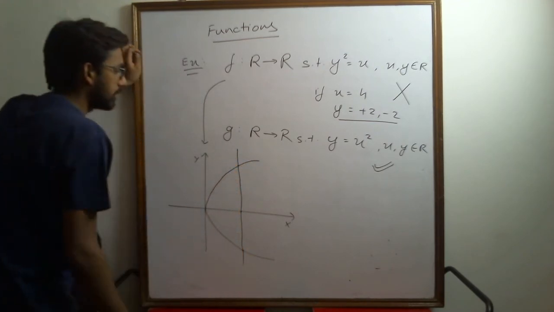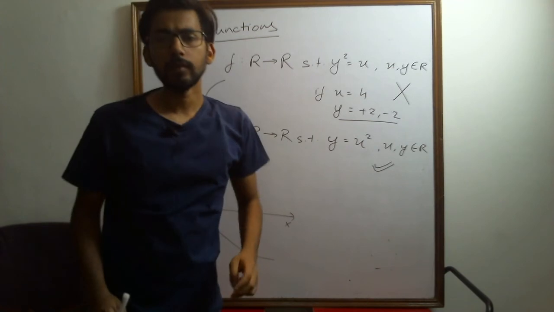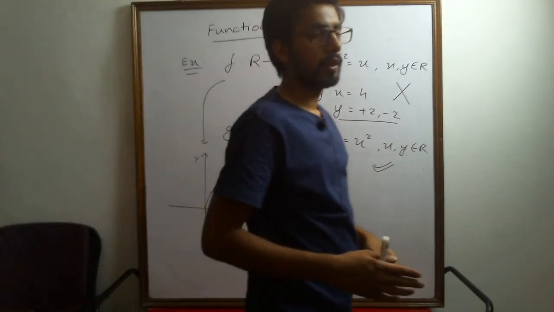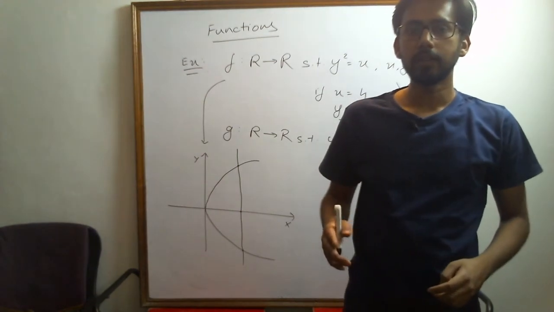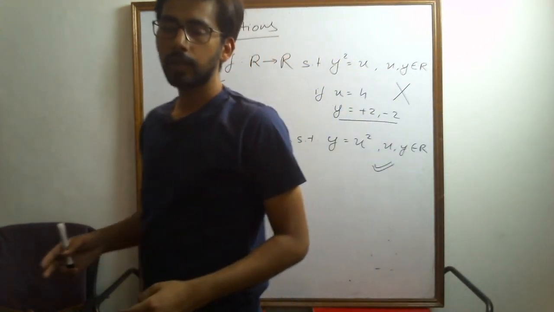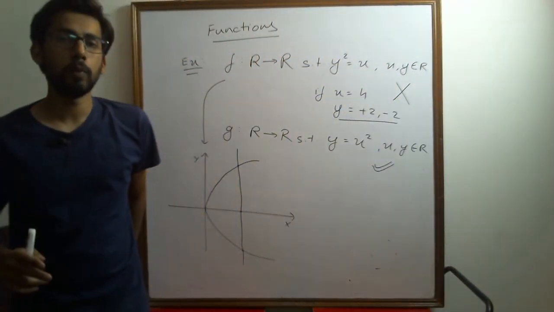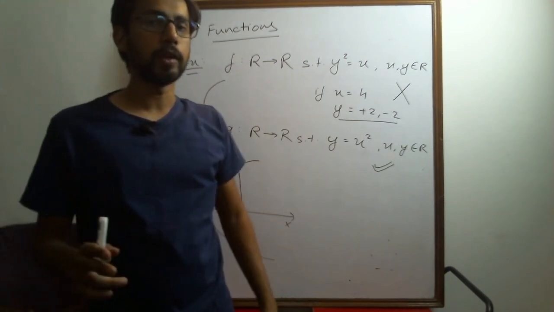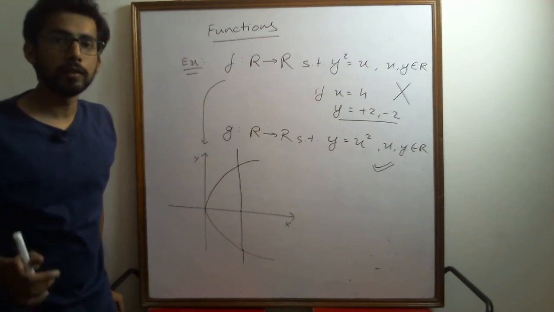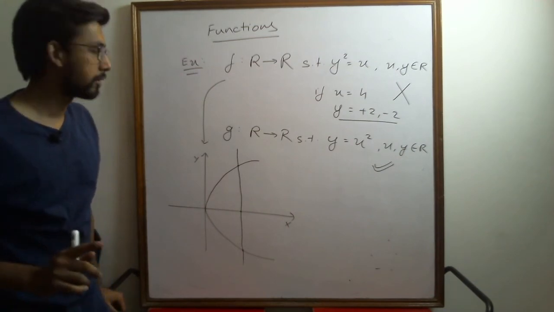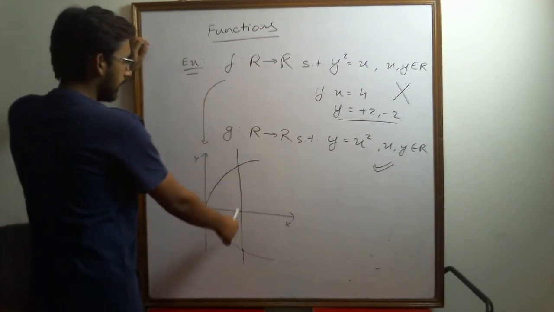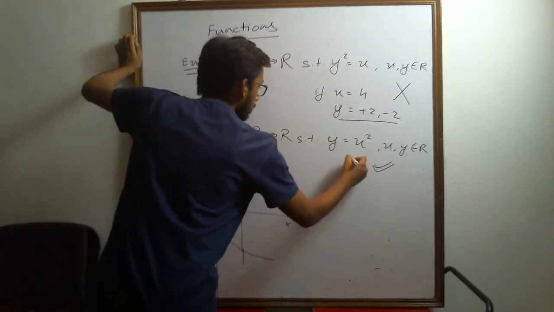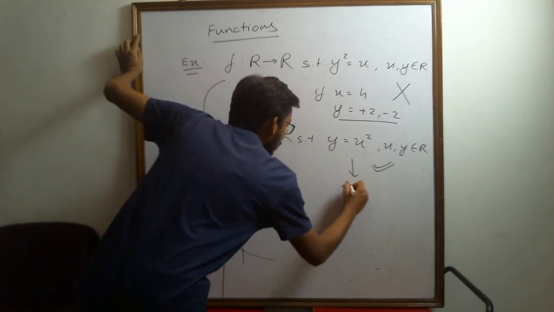The vertical line test says that if in the graph of a relation, a vertical line drawn anywhere intersects the graph at 2 points, then it is not a function, otherwise it is. So since here this line intersects the graph at 2 points, it is not a function. Let's make the graph of this function.